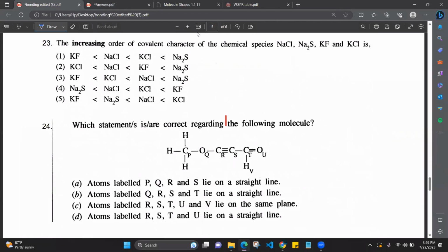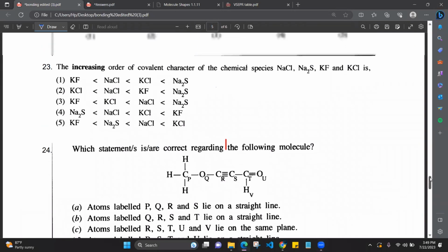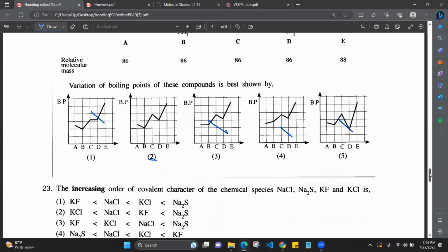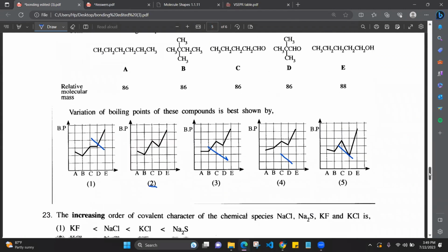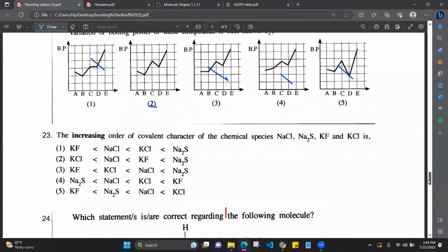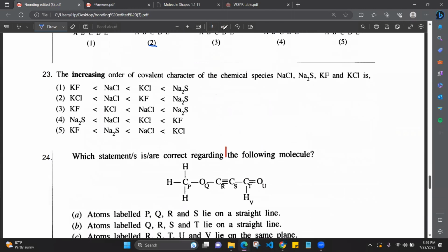Question 23. D is dipole because it is an aldehyde. How do we decide? Dipole means there is an electronegativity difference.